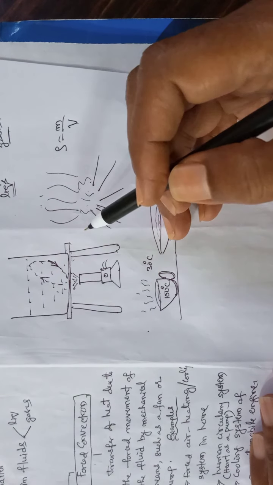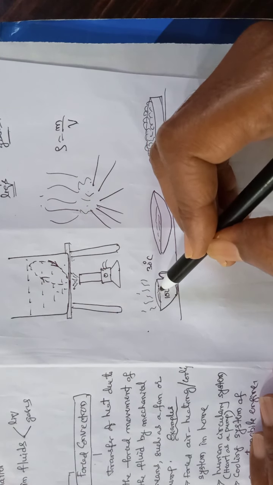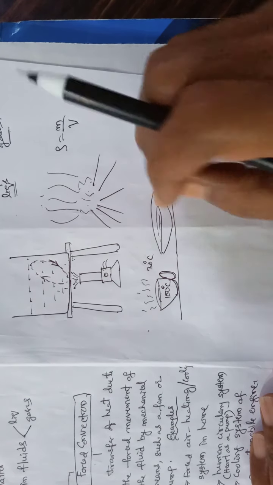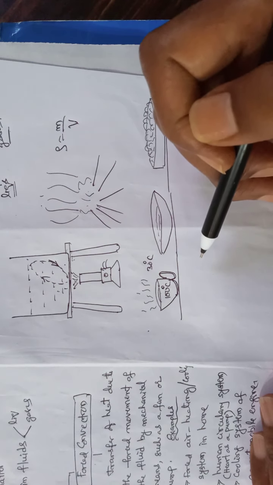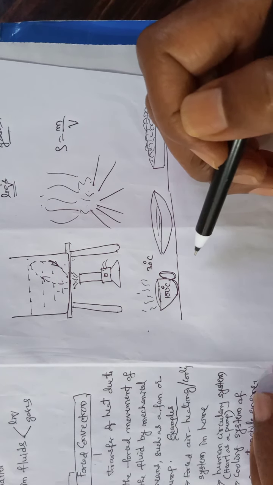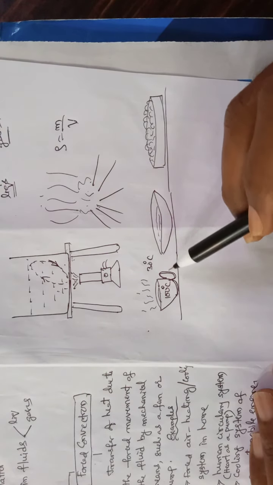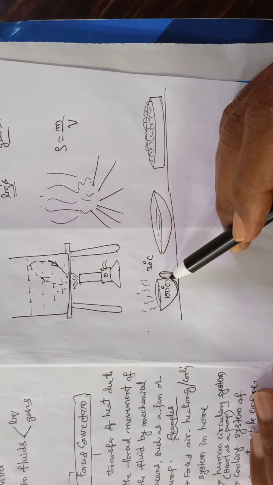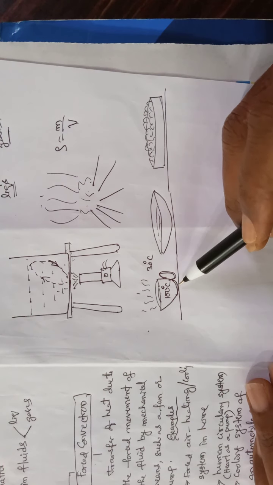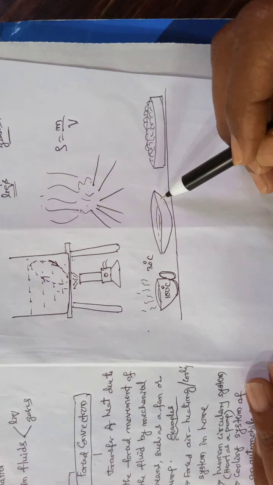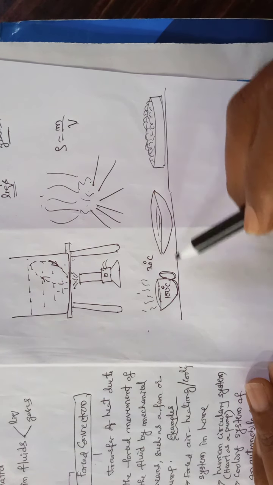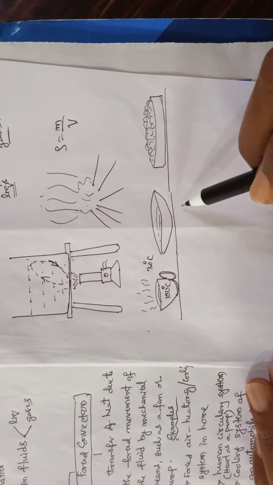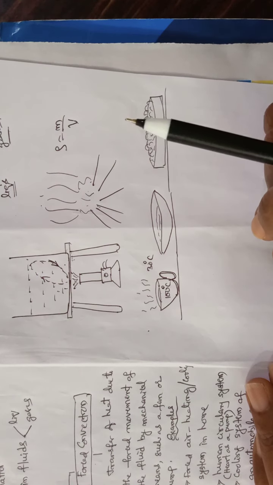So in this way one cycle is completed, that is called the convection cycle. So in this way the tea loses its heat and cools down. To get it to cool quickly, we pour the tea into a saucer, because more surface area will be in touch with air by pouring it in a saucer, so that it can cool down quickly.